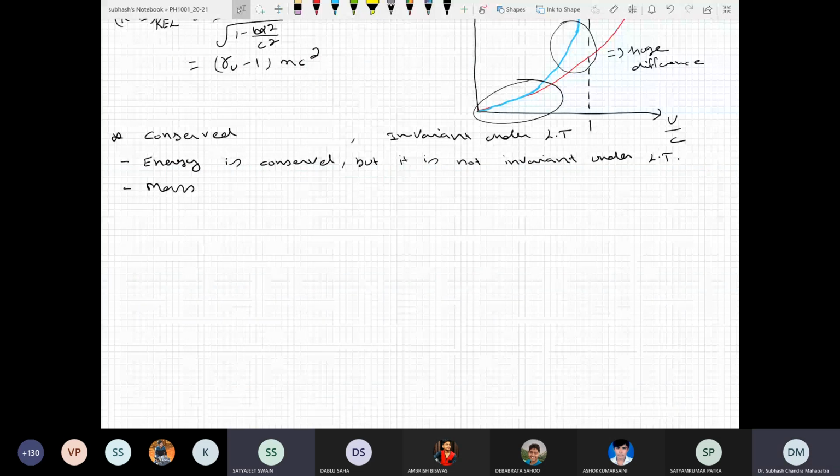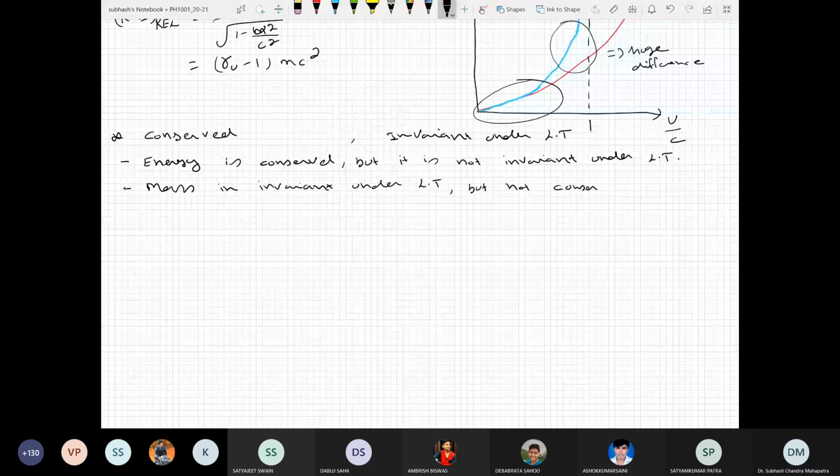Yes, sir. So mass is invariant under Lorentz transformation, which is an important one, but not conserved.